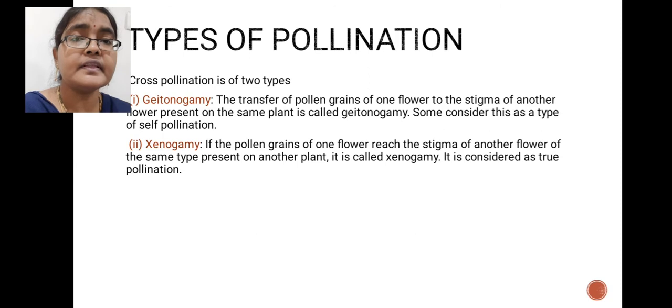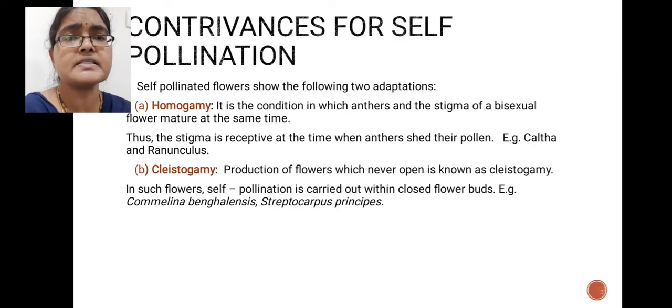So between these two flowers the pollen grain transfer occurs. That is why this type of cross pollination is called xenogamy. So here xenogamy is considered a true cross pollination.